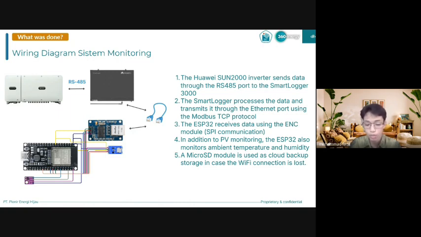Besides monitoring the PV system, the ESP32 also measures ambient temperature and humidity using a sensor. Additionally, we use a micro SD module as backup storage when the Wi-Fi connection is disconnected, so the monitoring data will not be lost. The system design allows real-time monitoring with better reliability and data backup capability.